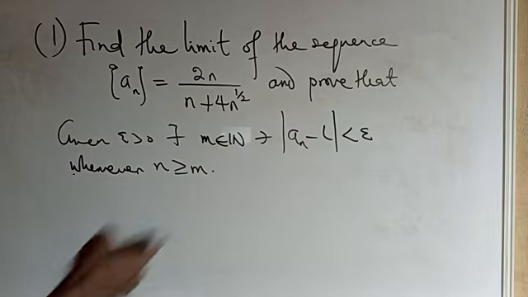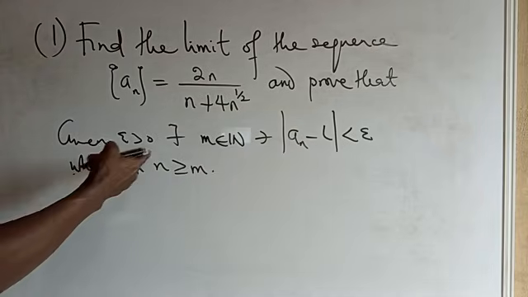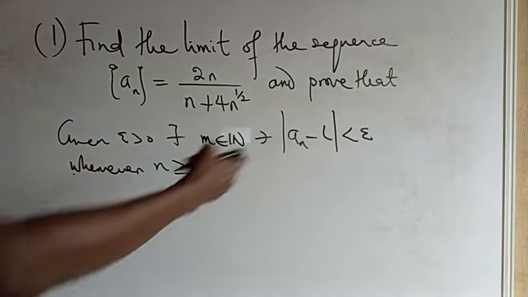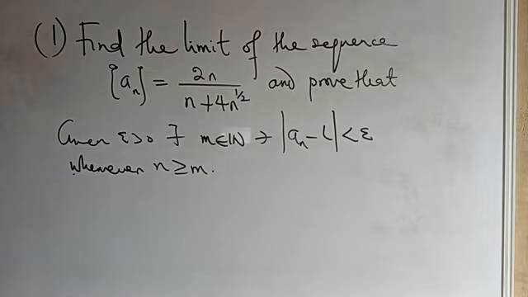Okay? Don't forget our limit there is L. So given epsilon greater than 0, there exists a natural number m such that the real number there is the L, which is the limit.